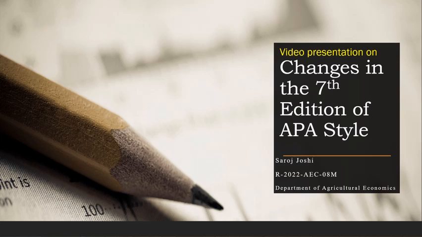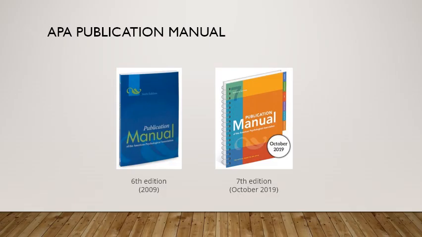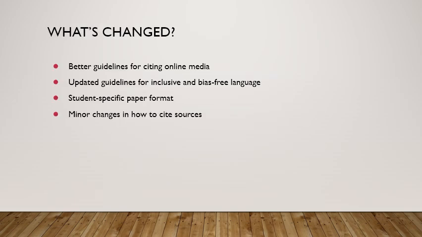Hi everyone, my name is Saroj Joshi and today I'll be talking about the changes in the 7th edition of APA style. APA 7th edition was released in October 2019. So what's changed? Better guidelines for citing online media, updated guidelines for inclusive and bias-free language, student-specific paper format, minor changes in how to cite sources.